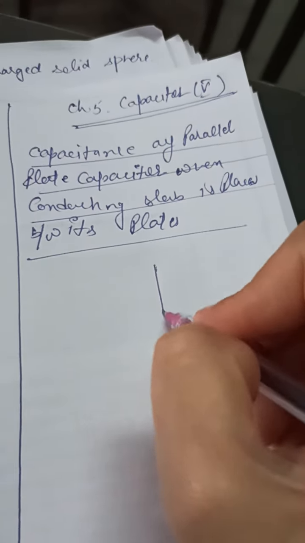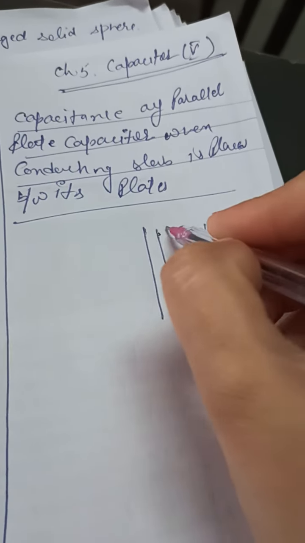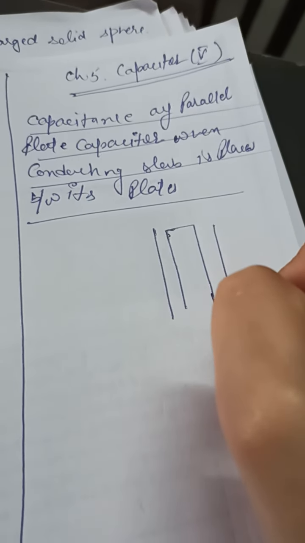Good morning dear students. Today we are going to start the fifth part of our chapter number 5, capacitor, and today's topic is the capacitance of a parallel plate capacitor when a conducting slab is placed between its plates. In the last case we placed a dielectric slab. Today what slab have we placed? That is the conducting slab.